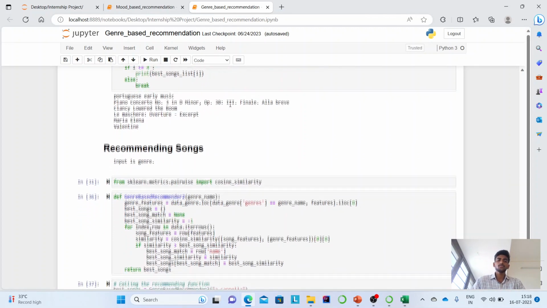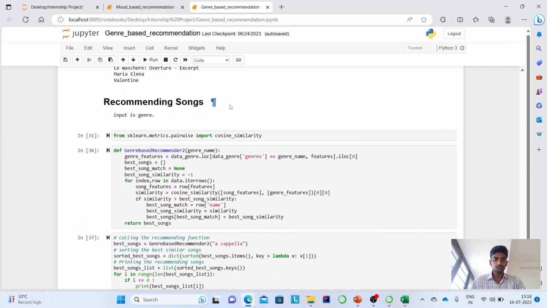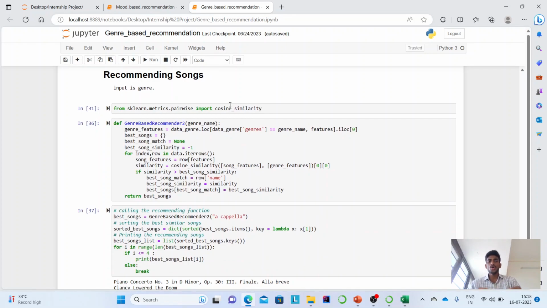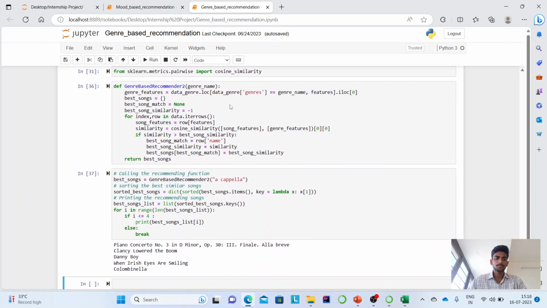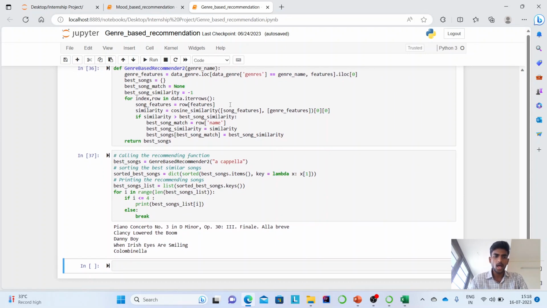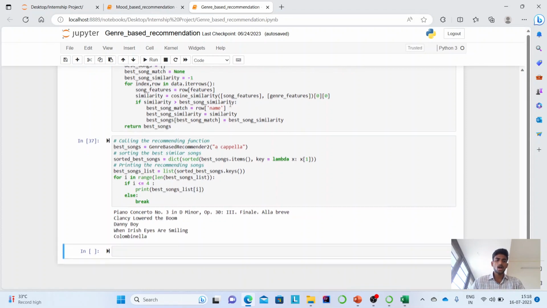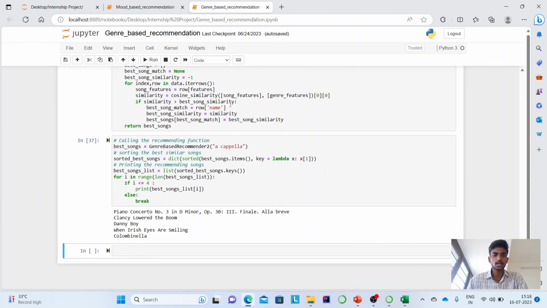For that, I have used a similar process, but here first I take a genre name as an input and extract its features, and then match it to every song in the main dataset, like I have done earlier. Here, I have given an input called a cappella, and I got the top 5 songs that are based on a similar genre. This is my model, which gives the best recommendation based on genre.